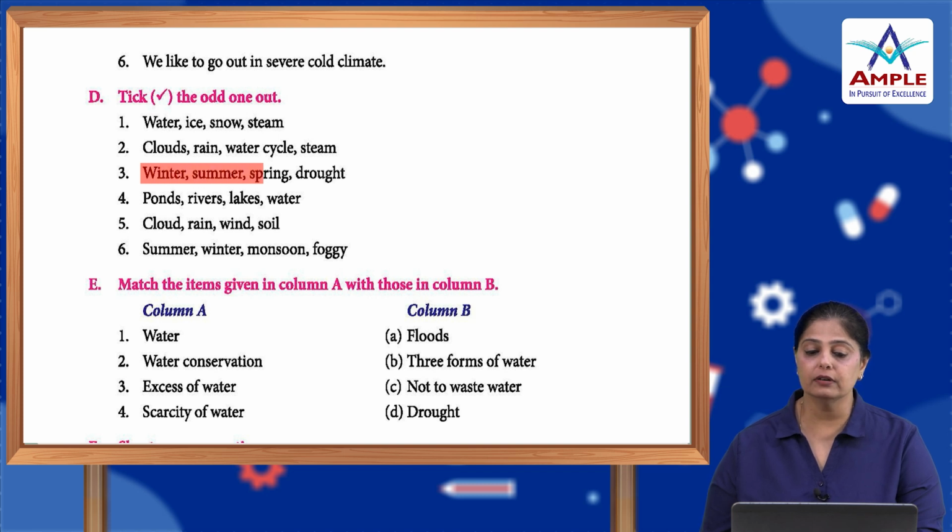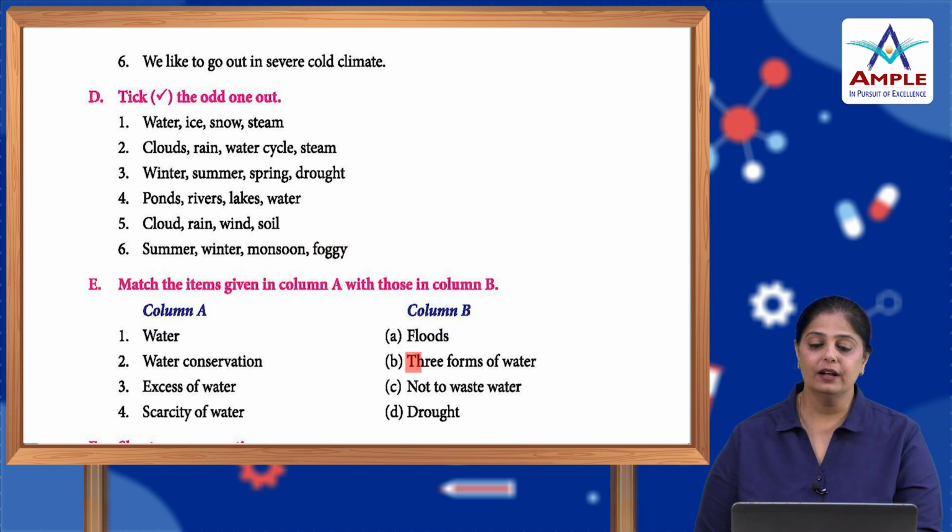Winter, summer, spring or drought. Which is the odd one here? Drought. The rest are the seasons. Ponds, rivers, lakes, water. The rest are the water bodies. Cloud, rain, wind or soil. Which is the odd one here? Soil. The rest are all weather related. Summer, winter, monsoon, foggy. The rest are the seasons.